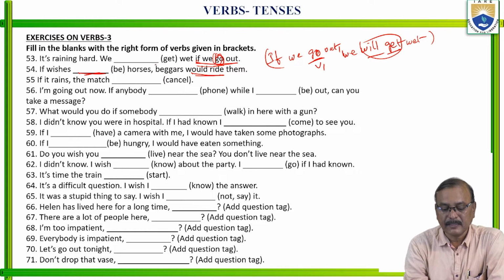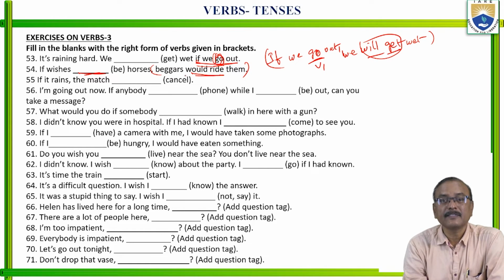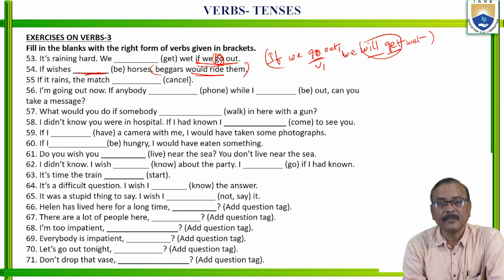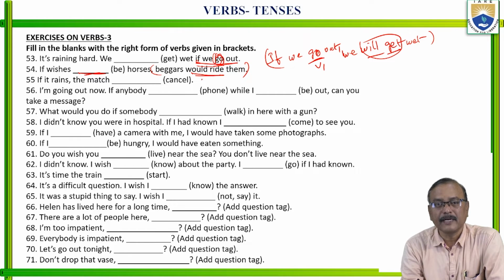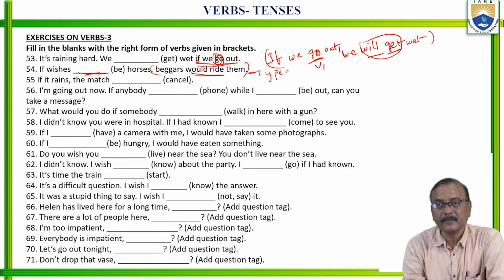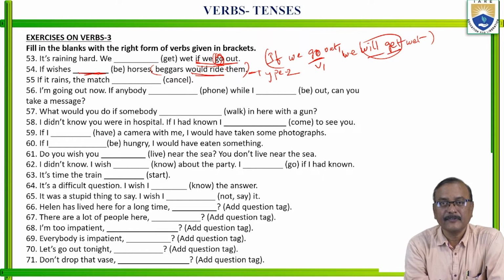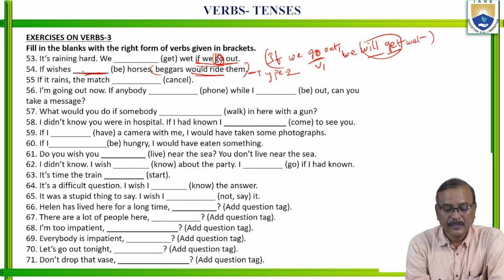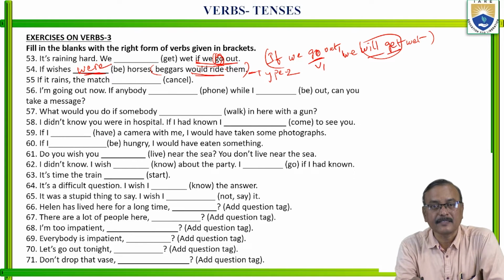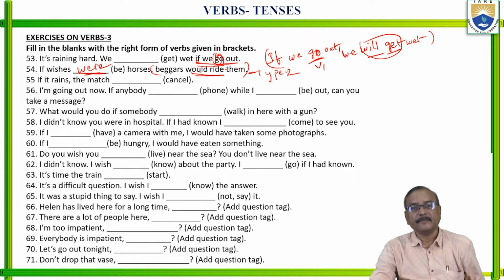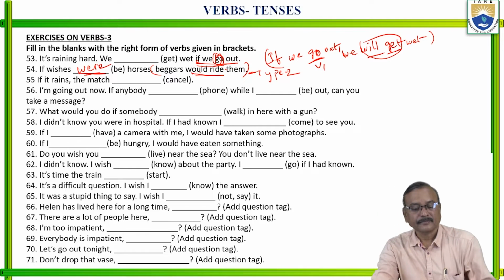In the main clause, there would be one: would, or should, or could, or might plus V1. This belongs to type 2. In type 2, in the main clause, would be one is there. In the if clause, it should be simple past. If wishes were horses, beggars would ride them.